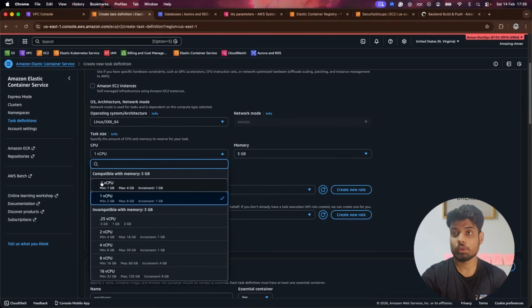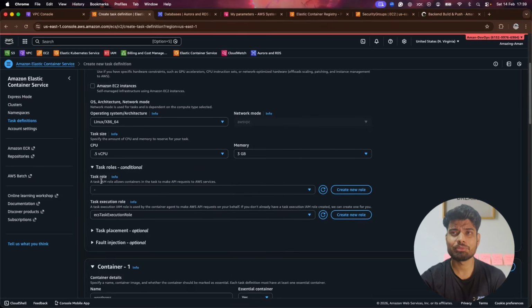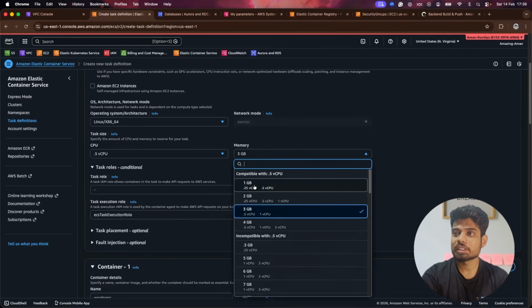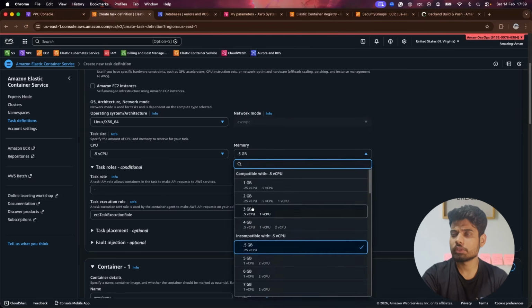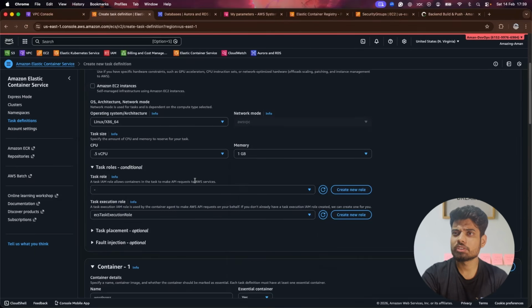So for now, our application needs 0.5 CPU, which would be enough. And if you have to handle scaling, you can think according to the requirement of your applications or according to the traffic. And for memory, I'll just keep it 0.5 GB. That would be compatible for myself as well, but it's saying incompatible with 0.5 CPU. I'm keeping it 1 GB.